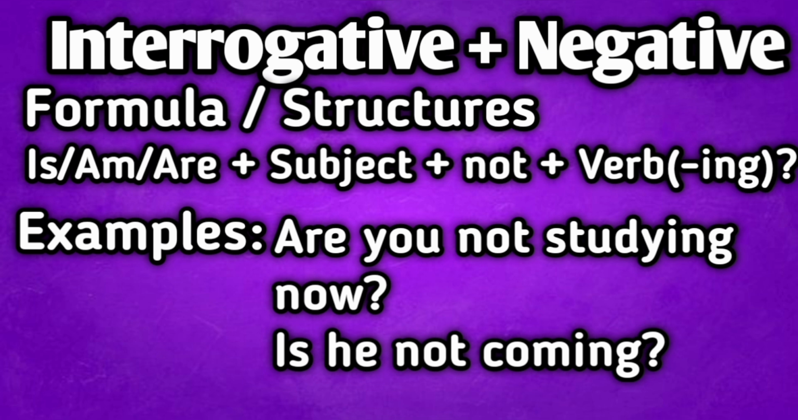Interrogative plus negative, formula and structures: is, am, are plus subject plus not plus verb plus ing form. Examples: Are you not studying now? Is he not coming?